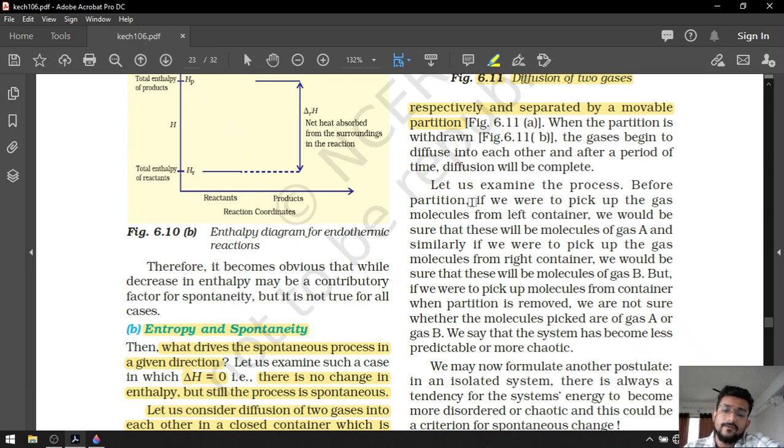Before the partition is removed, if we were to pick up a gas molecule from the left container, we would be sure that it will be a molecule of A, and similarly if we pick from the right container, it will be a molecule of gas B. But if we pick a molecule from the container after the partition is removed, we are not sure whether the molecule picked is of gas A or B. That means we can say that the system has become less predictable, more random, more chaotic.